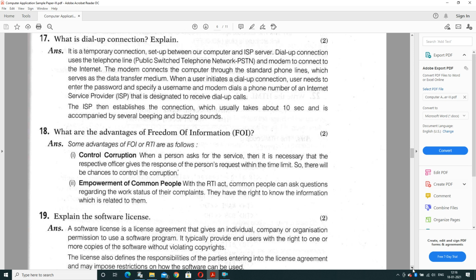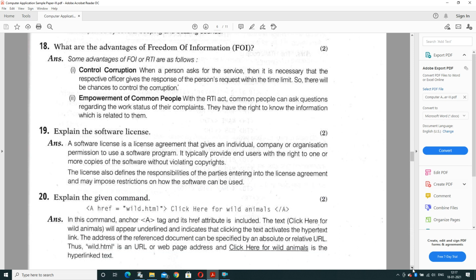When a user initiates a dial-up connection, the user needs to enter a password and specify the username. And what will the modem do? Modem will dial a phone number of your internet service provider, which is designated to receive dial-up calls. The ISP then establishes the connection, which usually takes about 10 to 15 seconds, and it is accomplished by several beeping and buzzing sounds. In between, when it gets connected, you will hear the beep sound also. After final communication, you will get a message that you are connected to the internet, and the speed is also mentioned there.